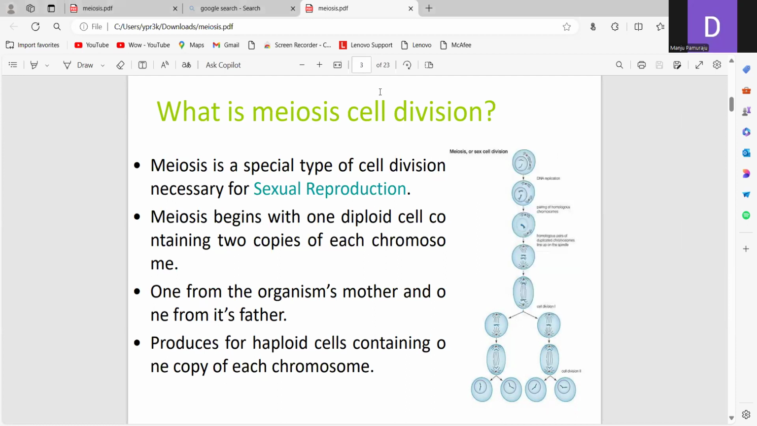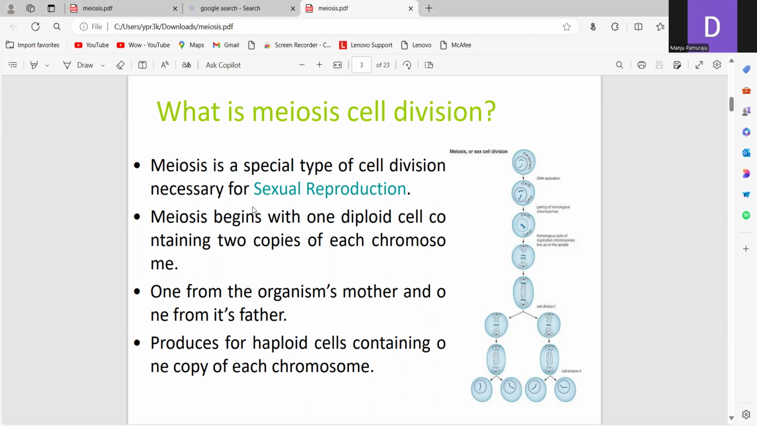So today's topic is meiosis. There are two types of cell division, mitosis and meiosis. Mitosis takes place in the vegetative cells, whereas meiosis takes place in the reproductive cells. Meiosis is a special type of cell division which is necessary for sexual reproduction.